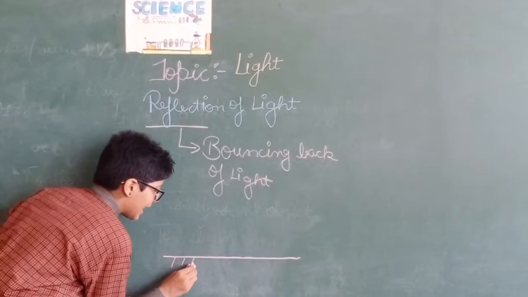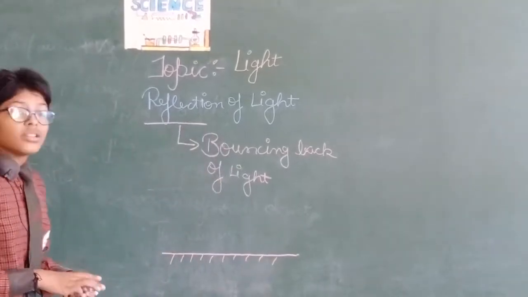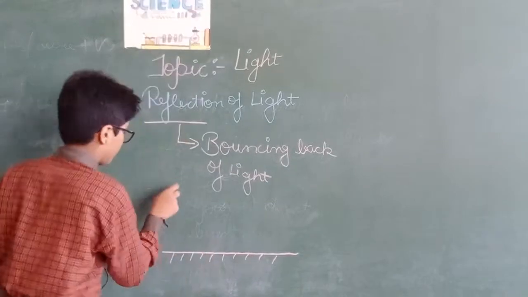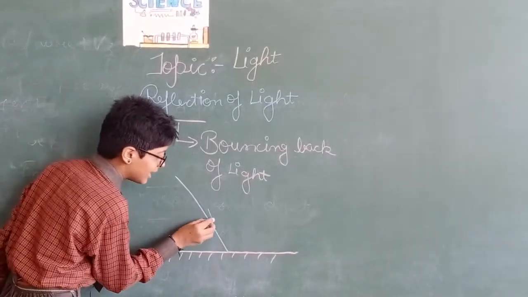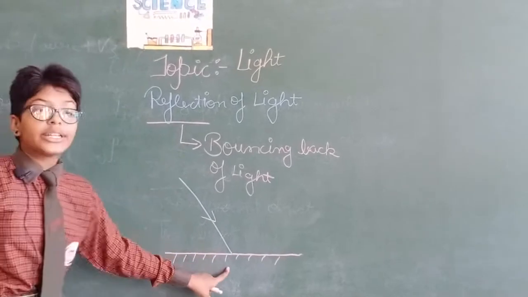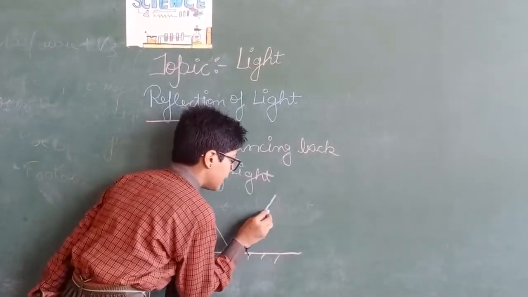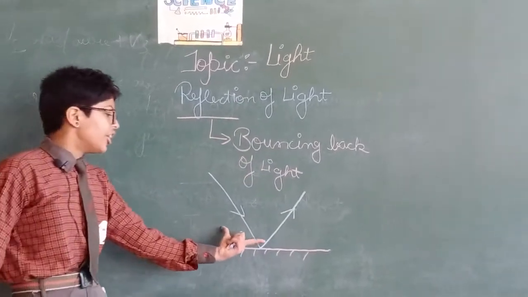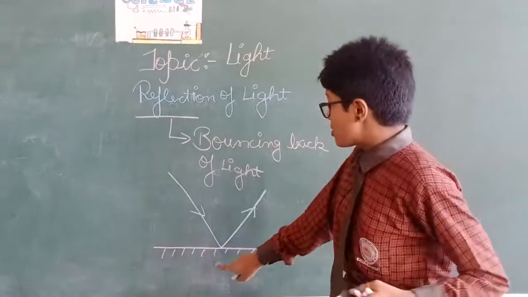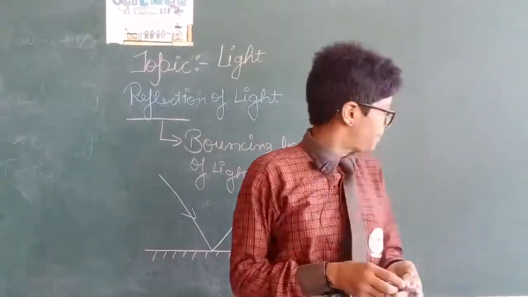Let this line be a plane mirror and this a light ray. This is a light ray which is coming from the light source, and when it touches the surface, it will bounce back and go in the opposite direction. This phenomenon is known as reflection of light. In this diagram, we will understand its different parts.